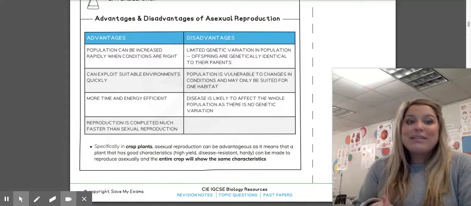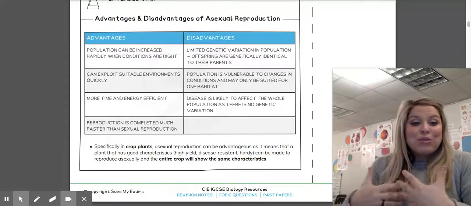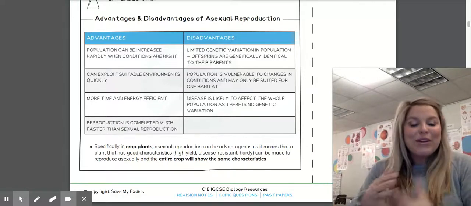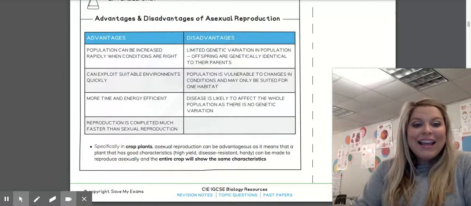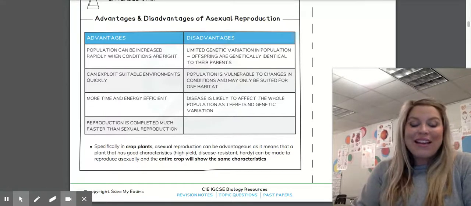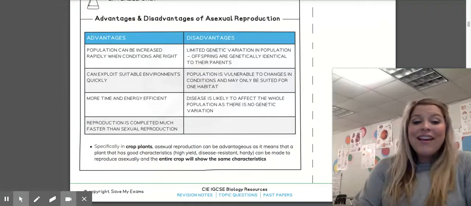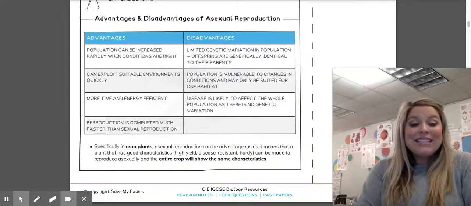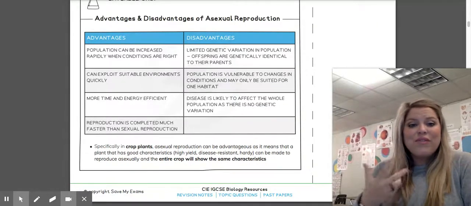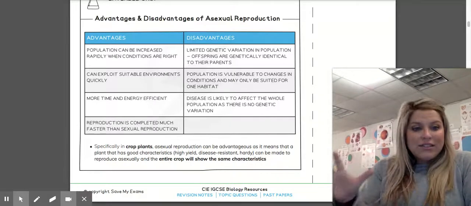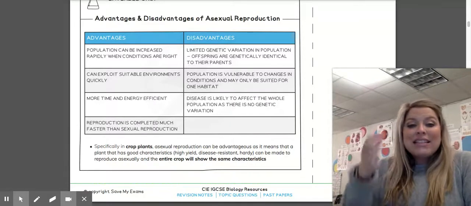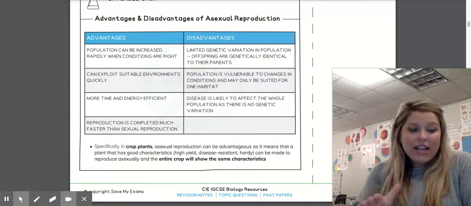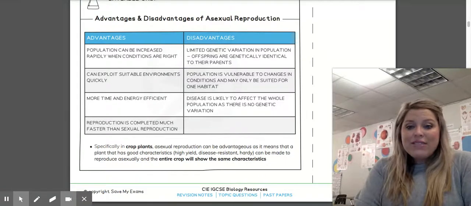So when growing, especially plants, if they get some sort of disease because of your region or where you're growing them. I'm an avid gardener at my house with box gardening and square foot gardening. So this is something I'm always fighting, different types of diseases or molds or plant spores. So a disadvantage of asexual reproduction is that they're just vulnerable to different things in their environment. And then disease is likely to affect the whole population because there is no genetic variation. So those are going to be your disadvantages.